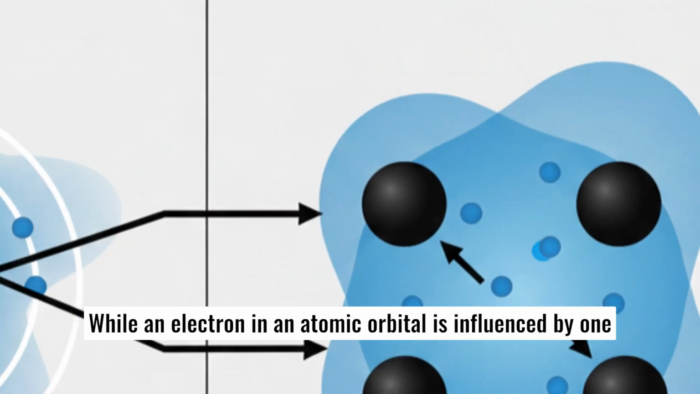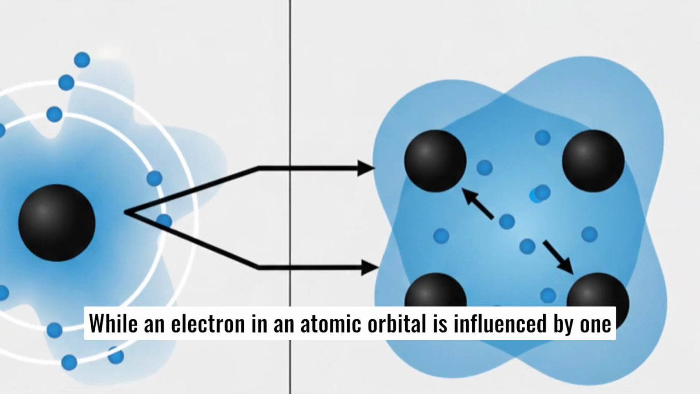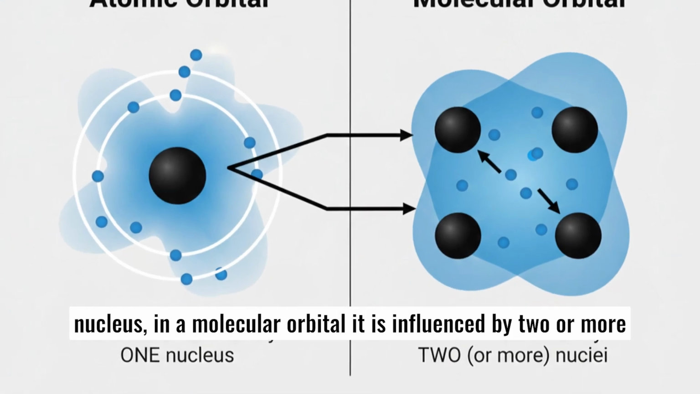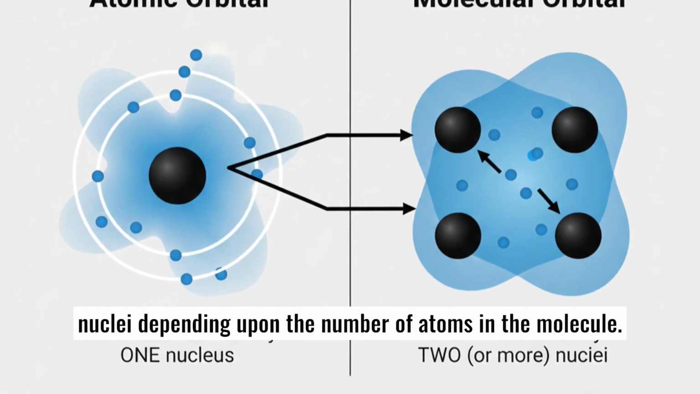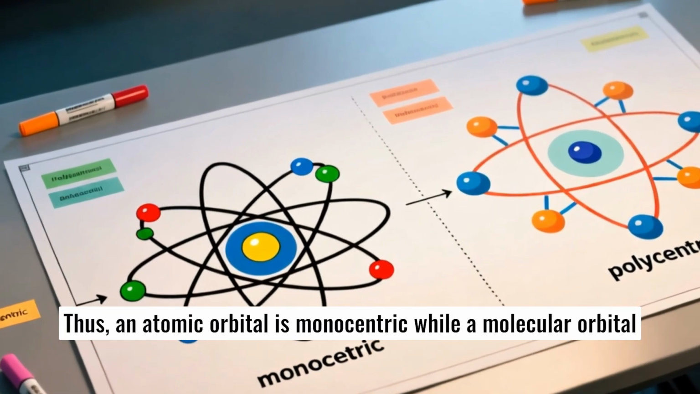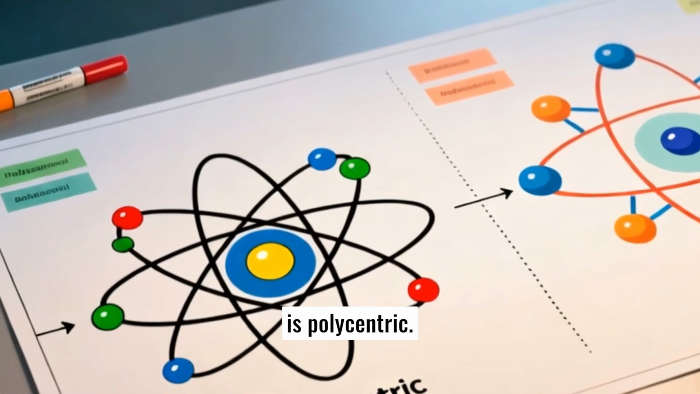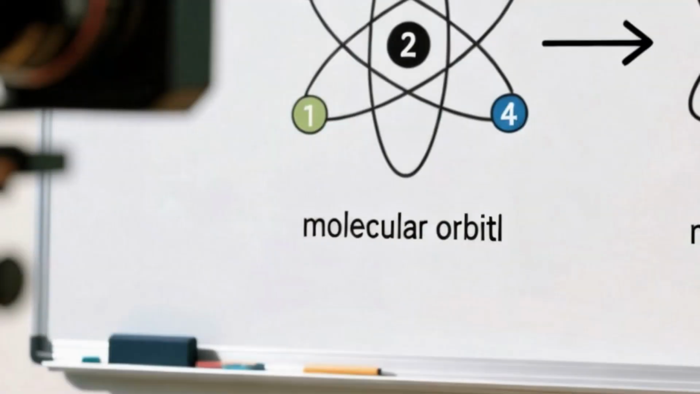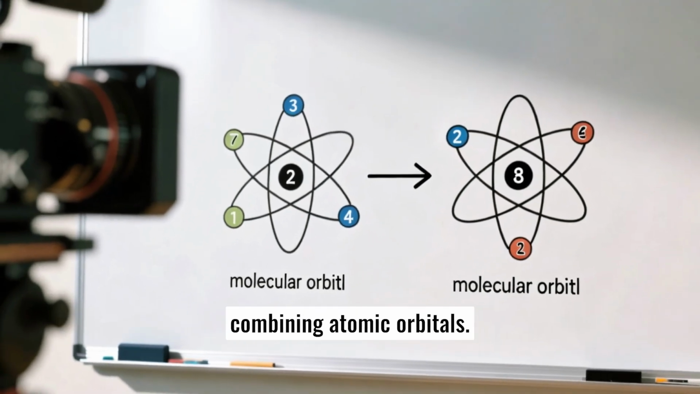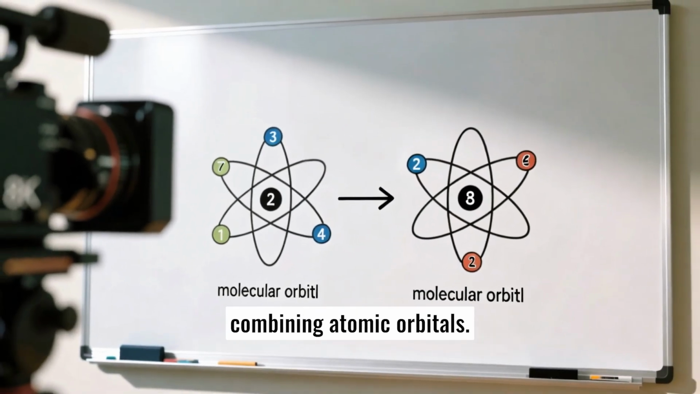While an electron in an atomic orbital is influenced by one nucleus, in a molecular orbital it is influenced by two or more nuclei, depending upon the number of atoms in the molecule. Thus, an atomic orbital is monocentric while a molecular orbital is polycentric. The number of molecular orbitals formed is equal to the number of combining atomic orbitals.